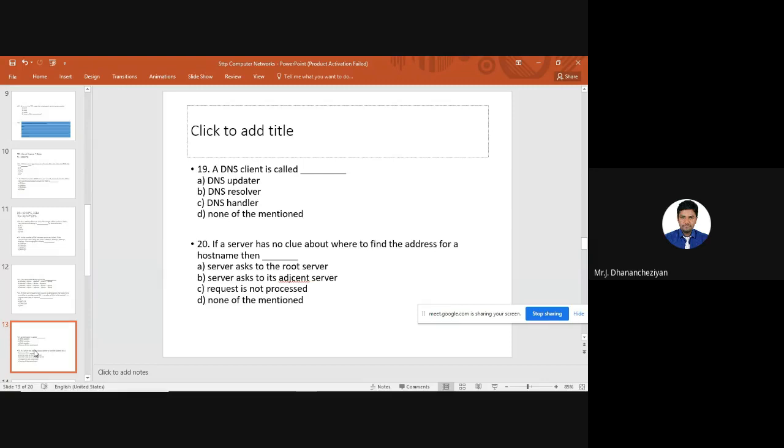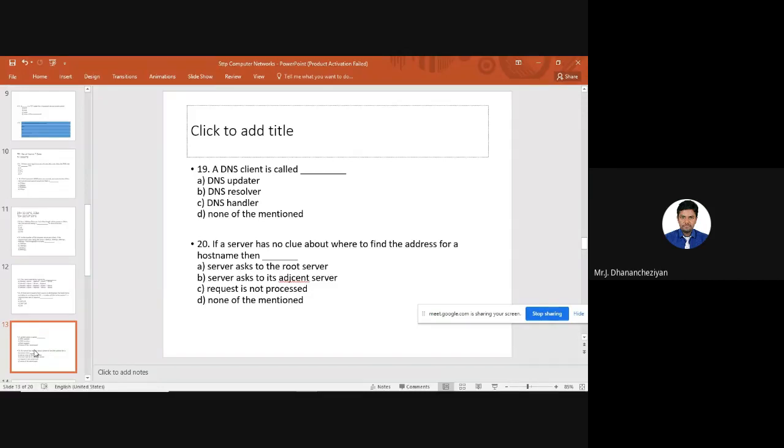So the next question is, if a server has no clue about where to find addresses for the host name, then what is the server going to do? Again, this is also a DNS based question. There is a DNS server. Let us assume I have a server in India for Google. Let it be a mirror server for DNS resolution. Now this particular mirror server doesn't know where to look after the request given by the client. So whom is this particular server going to ask?